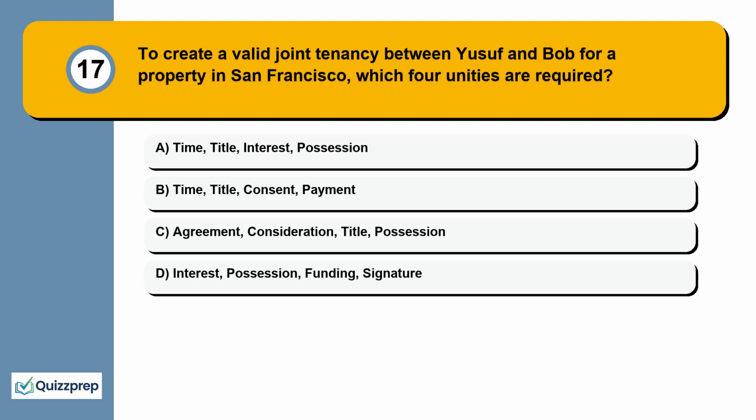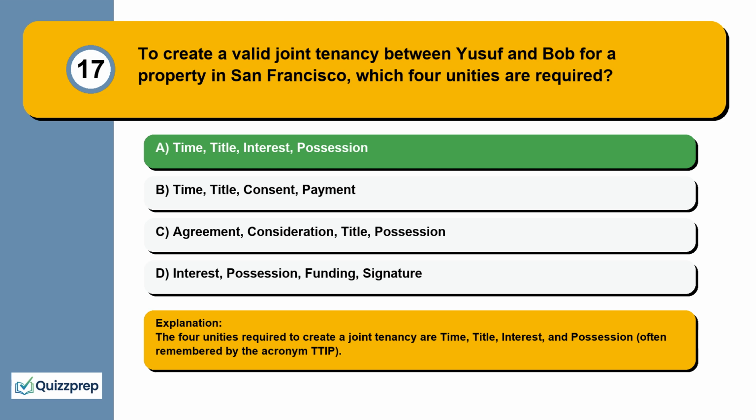Question 17. To create a valid joint tenancy between Yusuf and Bob for a property in San Francisco, which 4 unities are required? Time, title, interest, possession. Time, title, consent, payment. Agreement, consideration, title, possession. Interest, possession, funding, signature. The 4 unities required to create a joint tenancy are time, title, interest, and possession, often remembered by the acronym TTIP.